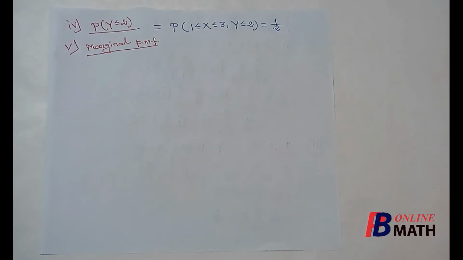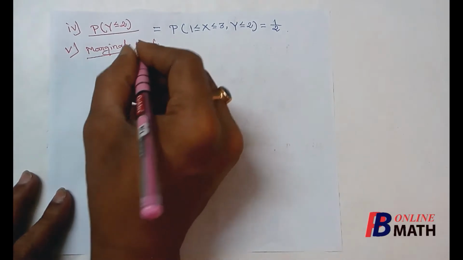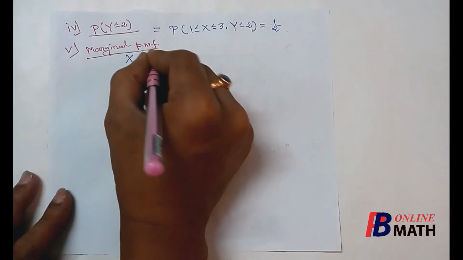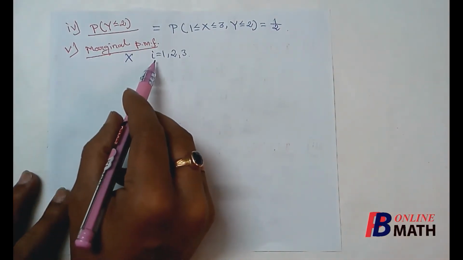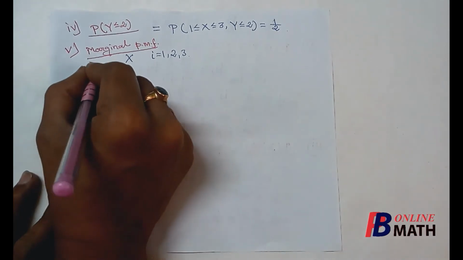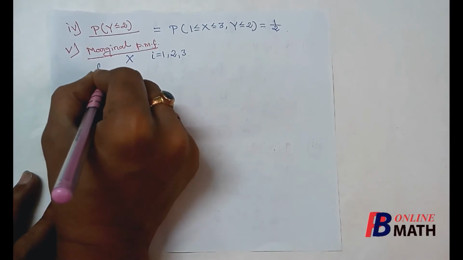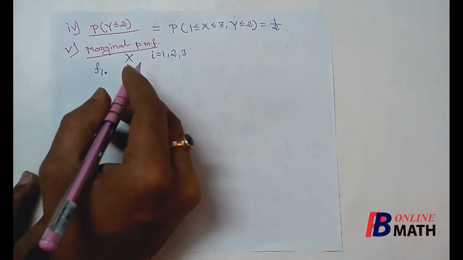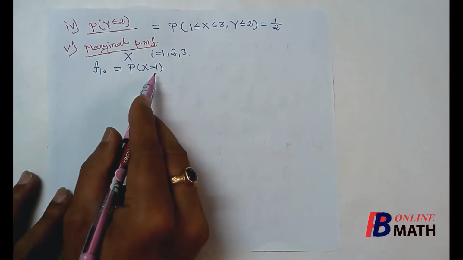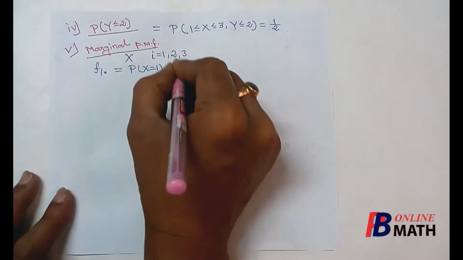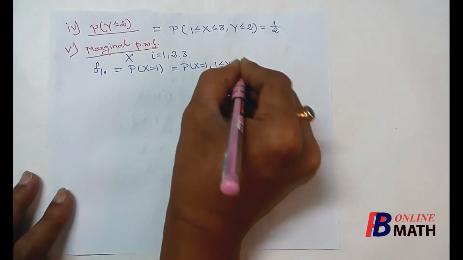Next we find the marginal mass function. First we consider the random variable x. For the random variable x, if we find the spectrum, here we find that there are 3 spectrum points, 1, 2 and 3. So we shall consider the masses at the spectrum points 1, 2, 3. First we find the mass at the spectrum point 1, which will be denoted by Fi dot, actually F1 dot at the point i equal to 1. So by the formula, this is the probability of x equal to 1, where we shall consider all the possible values of y. So this is nothing but the probability of x equal to 1 and y varies from 1 to 3.